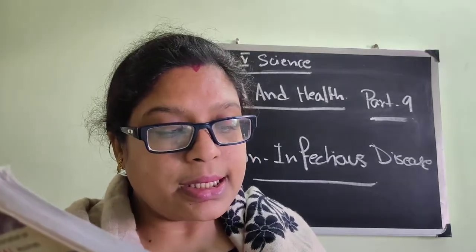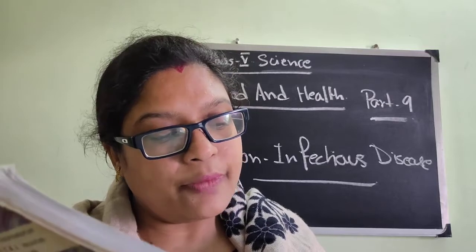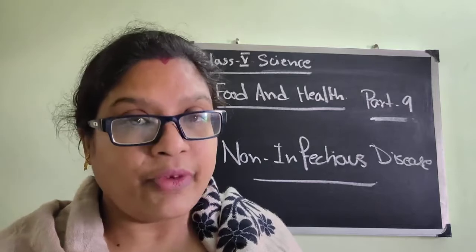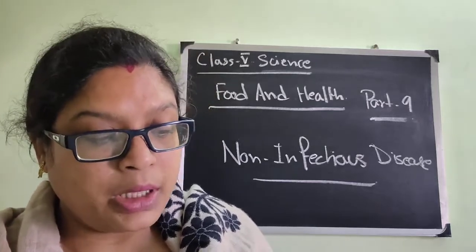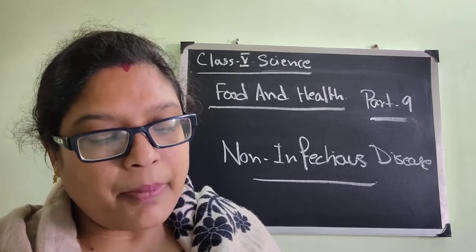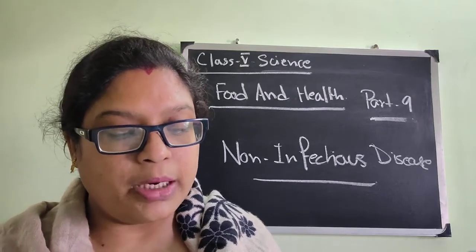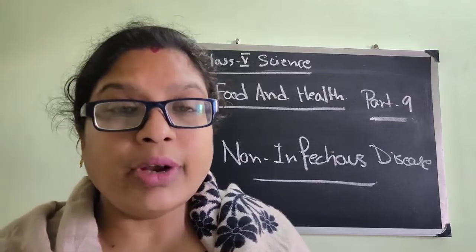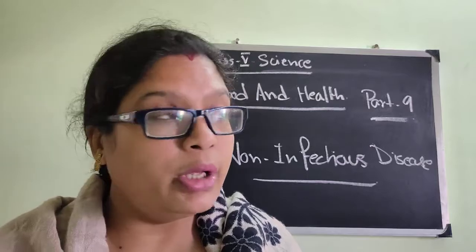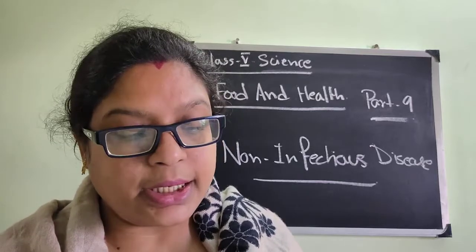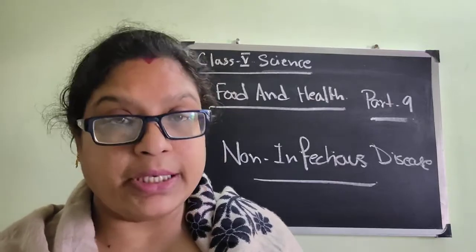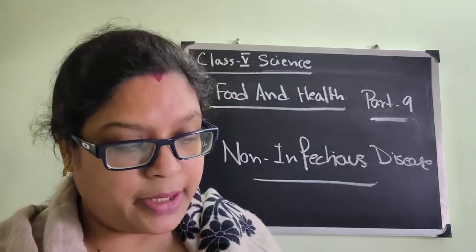You can get disease like obesity and heart disease if you eat too much of unhealthy food. Obesity means when you get fat, and fat is stored in your body. Some diseases like diabetes and arthritis are caused when a part of your body does not work properly. So arthritis is a bone problem, and diabetes is basically, in general language we tell it as sugar. When the sugar level is high, the patient is called diabetic patient.